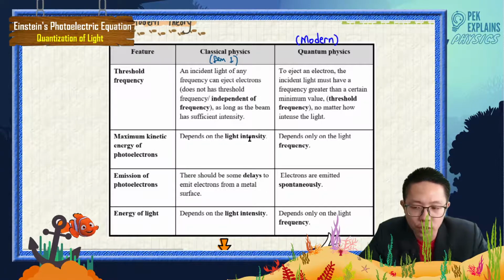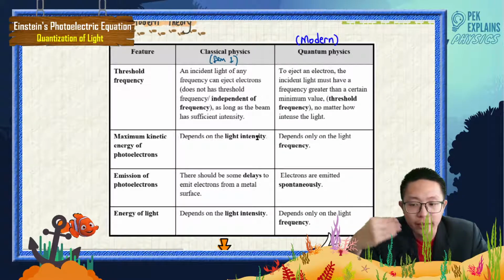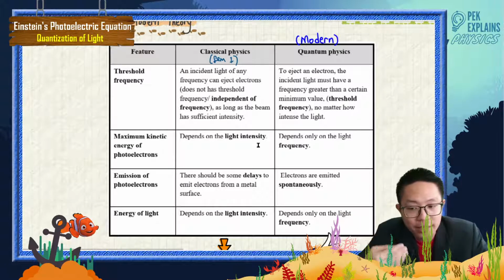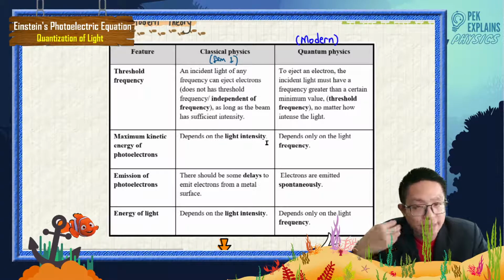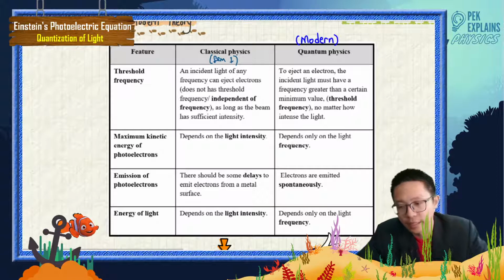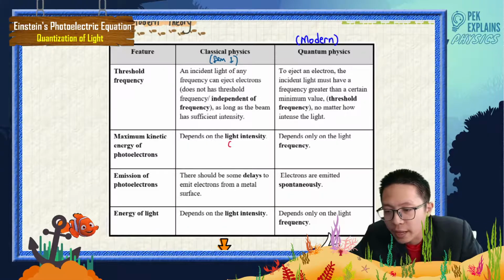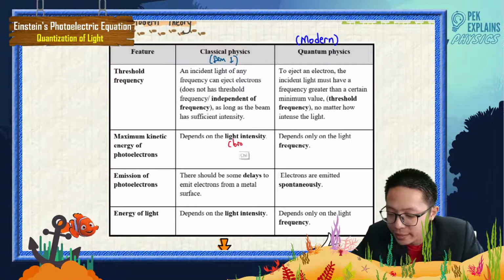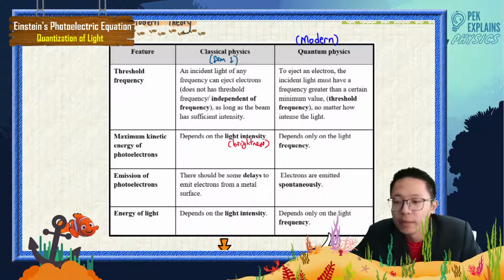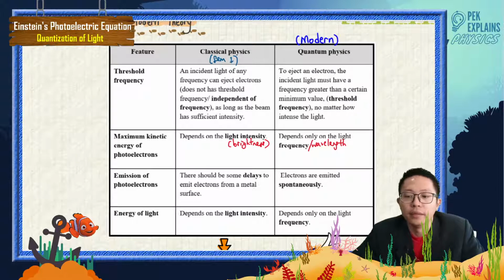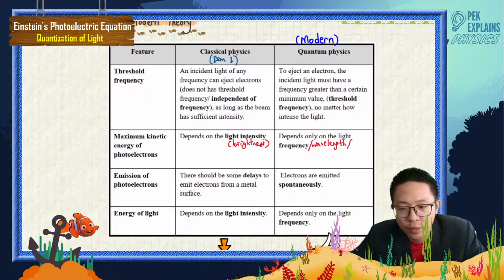If you look at my previous video, I did explain intensity and frequency. Again, I just want to emphasize: intensity is the brightness of light. Frequency, or we can say light wavelength, is different. Different frequency or different wavelength means a different type of light.